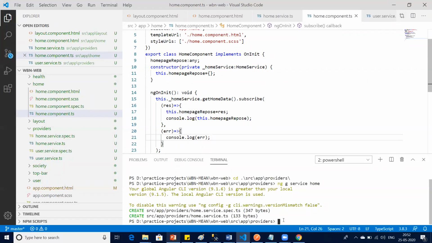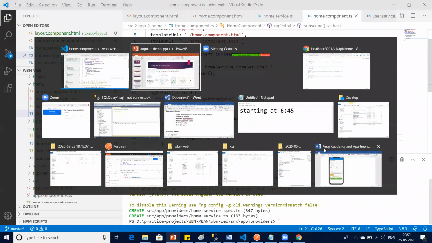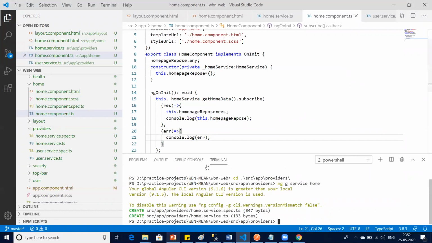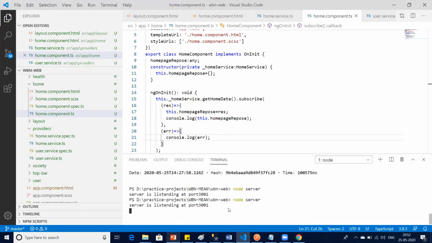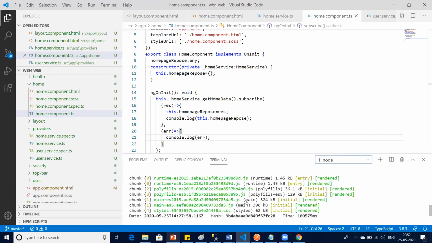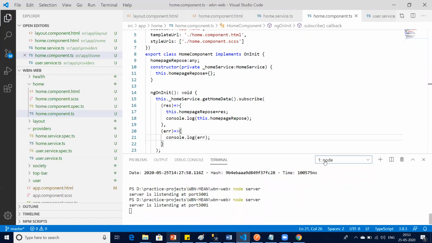So obviously what I need to do now is basically give a build. But before build, I need to check, is it working or not? So now you see the beauty of it. Now my API is running at this port. Now I'm basically going to start my API. Yeah, my API is running at this port 3001.